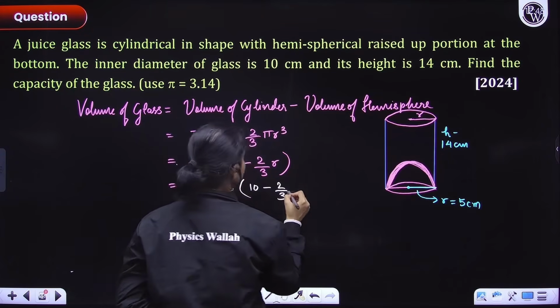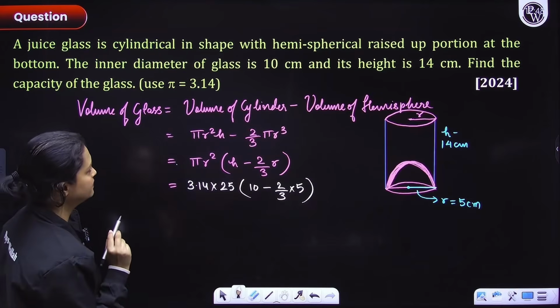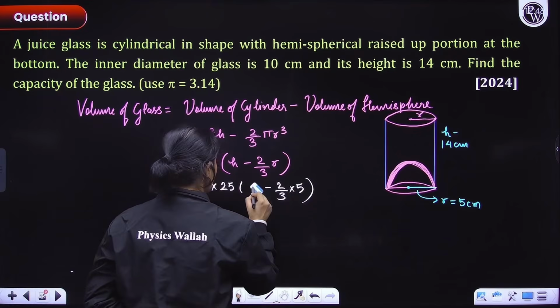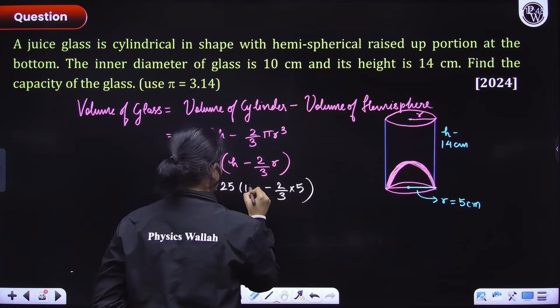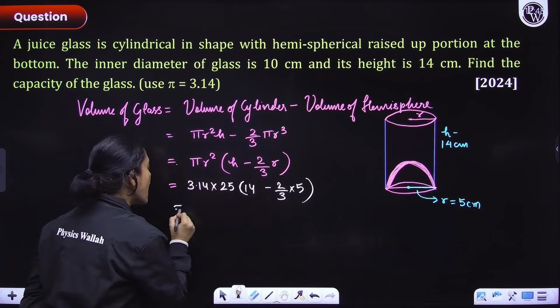Again, what is the radius? 5. So we have to evaluate this now. Height is 14. Sorry, people. Height is not 10. Height is 14. Now it's all right. 14 minus 2 by 3 into 5. Okay, let's quickly do it.